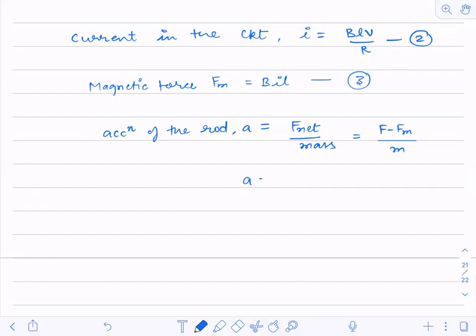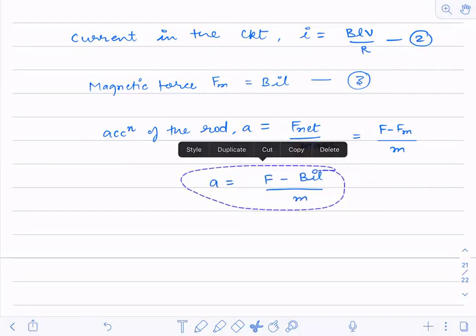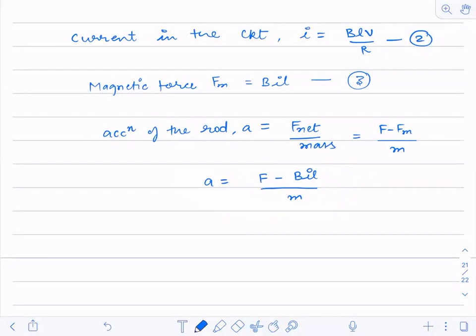Now if I simplify this, I can write F minus Fm, where Fm is BIL, divided by m. Now I'm substituting the I value in this relation. Just see what I'm going to get. F minus B, and the I value is BLV by R, into L, divided by m.